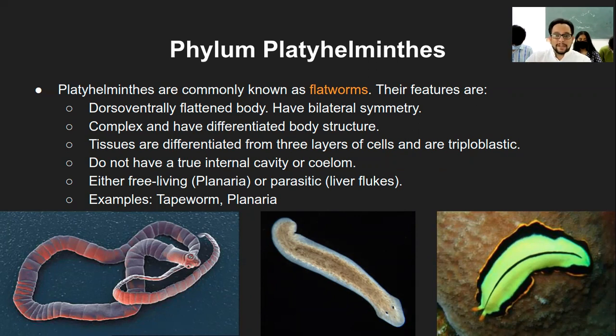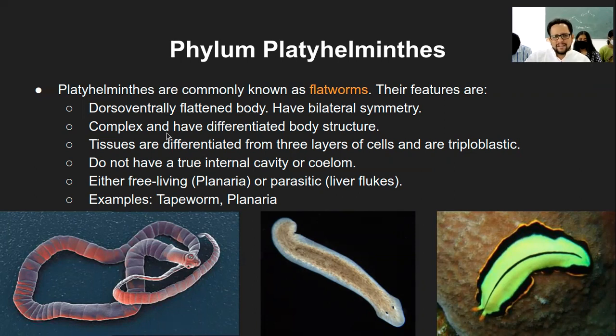So this specific category of the flatworms, they have dorsoventrally flattened body. That means from both sides, from the dorsal side as well as ventral side, they have flat body, and they have bilateral symmetry. There are various types of symmetry, one of them being bilateral. That means if you cut the organism from the center to the end, it will split into two equal halves. That is bilateral. Like we as humans also have bilateral symmetry.